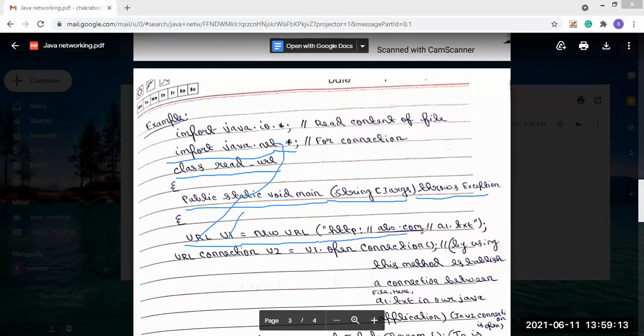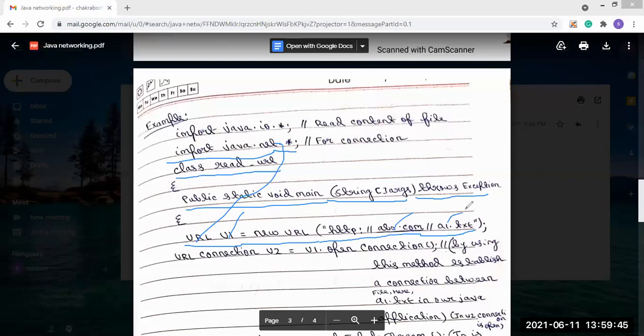Let's say I am sending this as a parameter, in the parameter I am sending this URL, let's say http abc.com, and on this abc.com website there is a file stored, a1.txt. So that means on the abc.com website, a text file is present. The name of that text file is a1.txt.